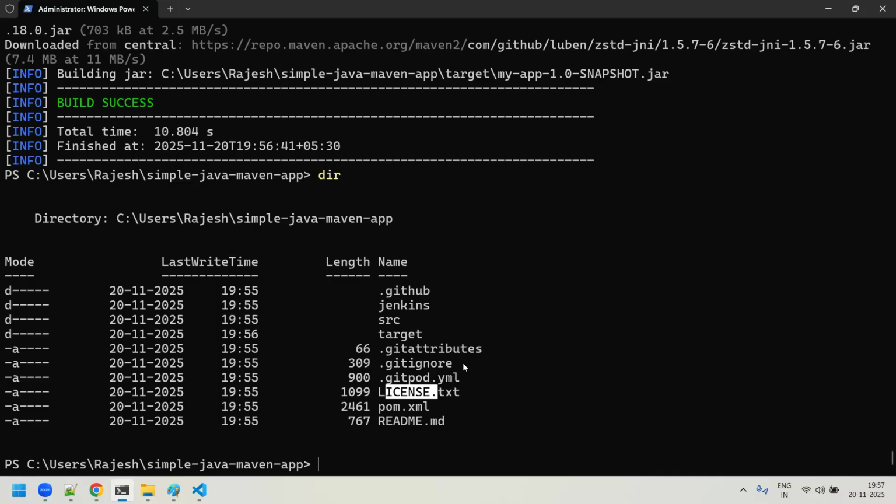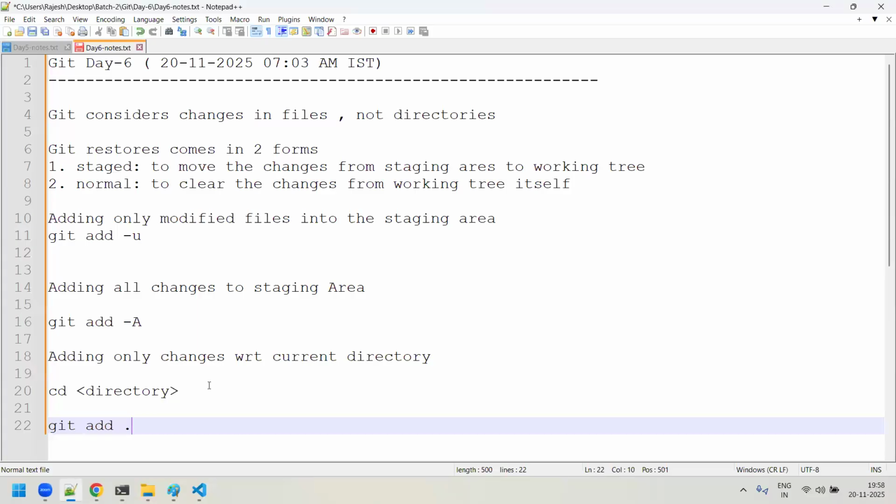So what you have to do basically is ignore all those files. It means that your Git has to ignore all those files. Then how are you going to do that? How are you going to achieve it, or how are you going to ignore all the files or directories which you don't want to really consider under Git? So what is our requirement, guys?